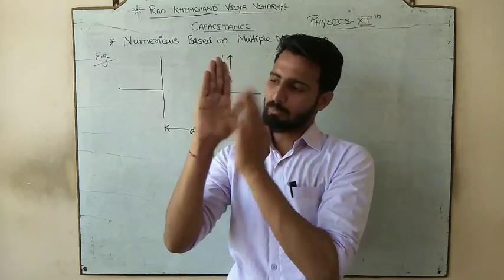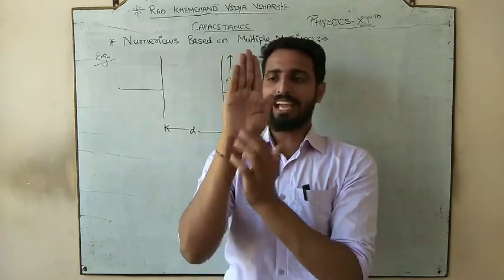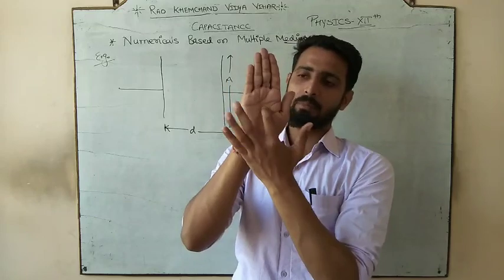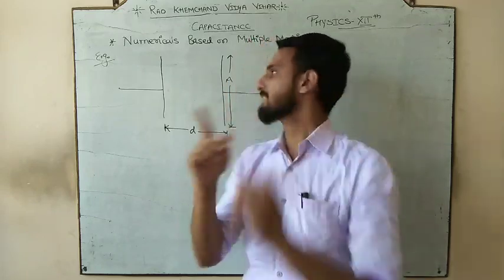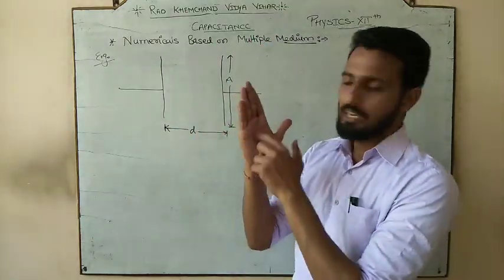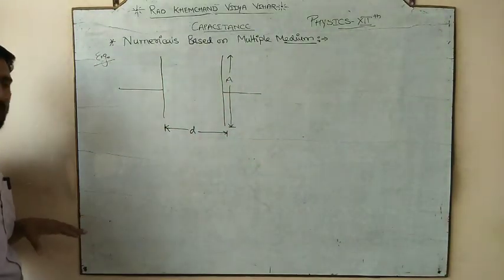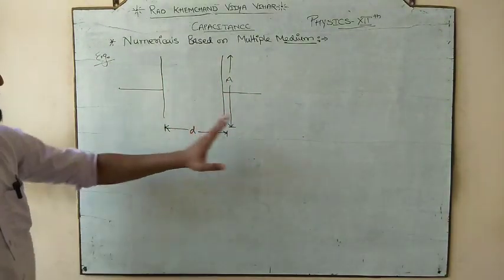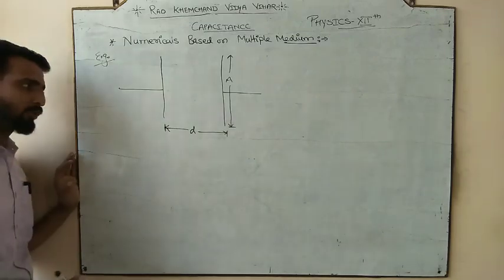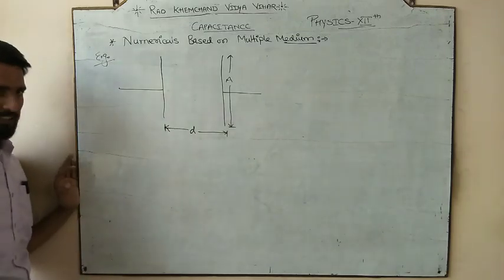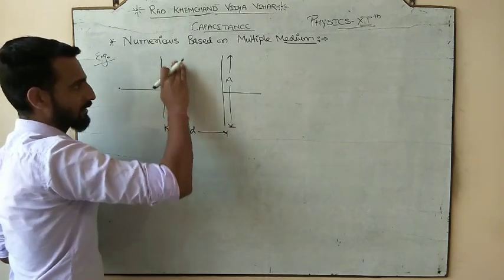But the area of the plate, this is looking like that, but actually it is the area. So I am representing this, I am not representing this length. हम इस length को represent नहीं कर रहे हैं. We are representing the area. So A represents the area of the plate, and since both the plates are identical, definitely their areas would be equal, and D is the separation. Now the teacher says